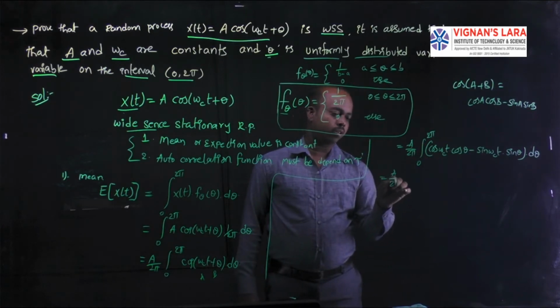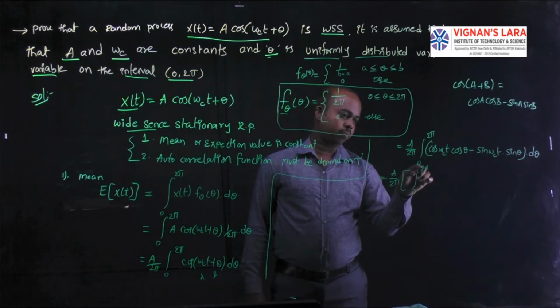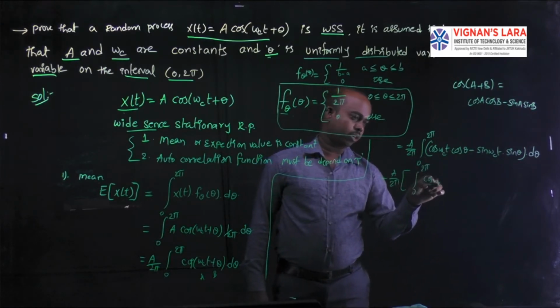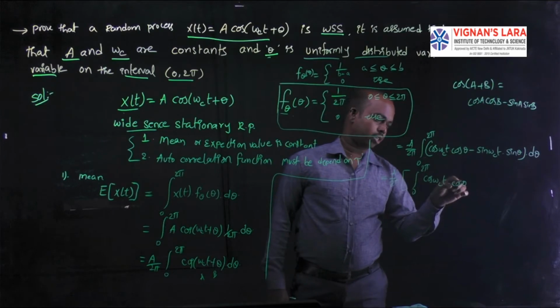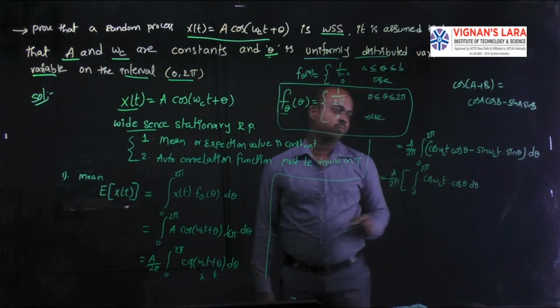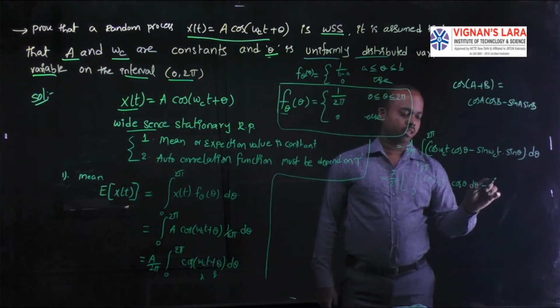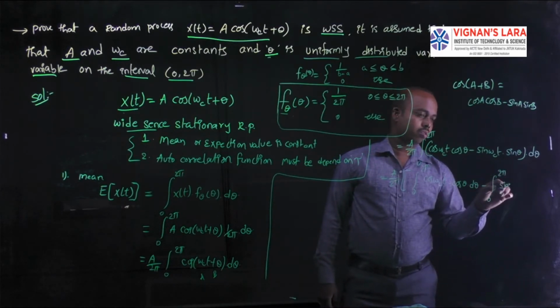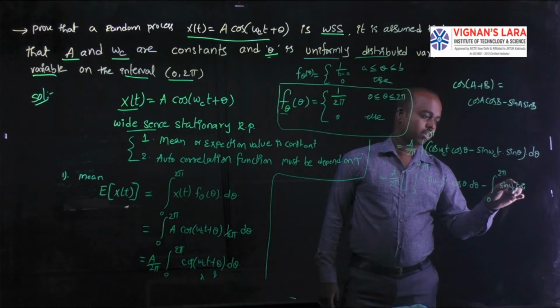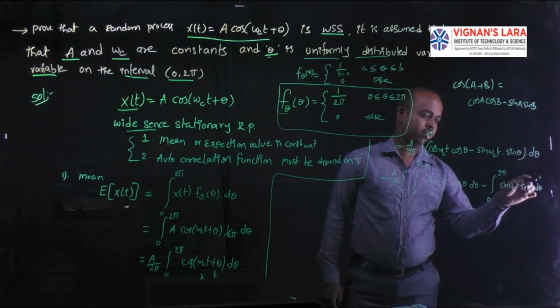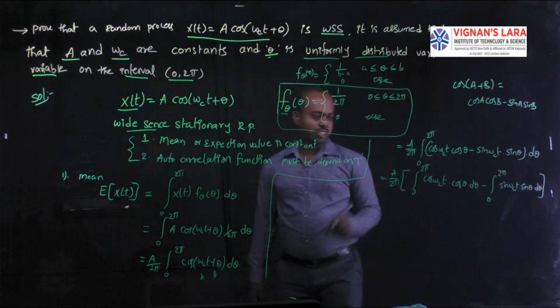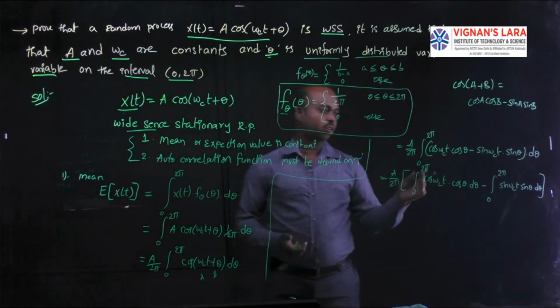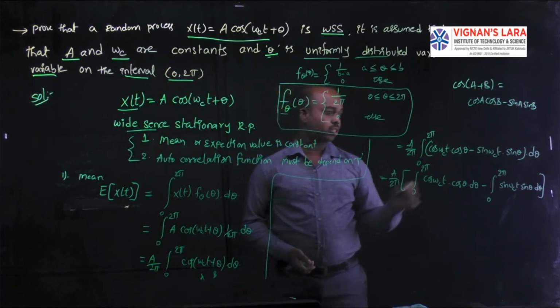A by 2 pi, integral 0 to 2 pi of cos omega ct into cos theta d theta, minus integral 0 to 2 pi of sin omega ct sin theta d theta. I have to split the integration for the terms we have in this equation.